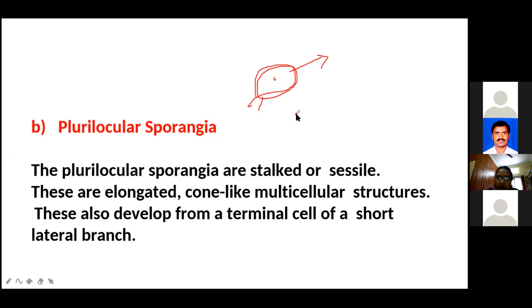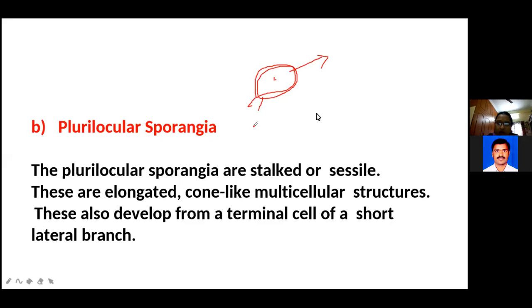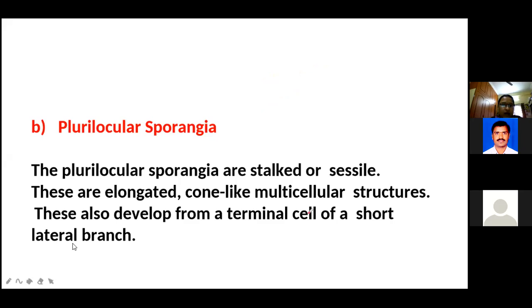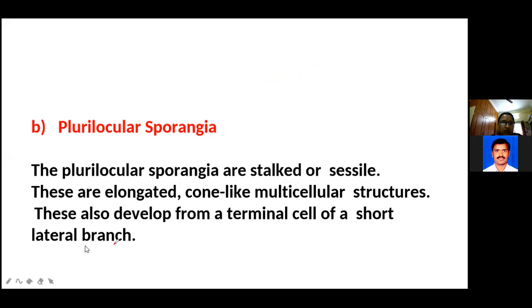If you draw it like this, in this one many cells form, on the diploid or asexual plant. Asexual plant means sporophytic plant. They are present at the end of the lateral branches. You can observe these at the end of the lateral branches. See this one, ma.